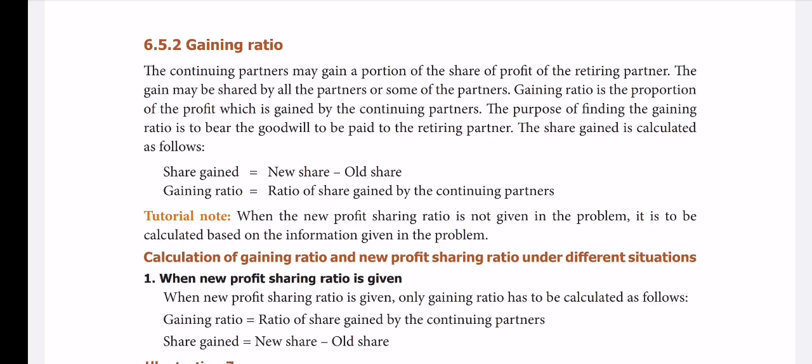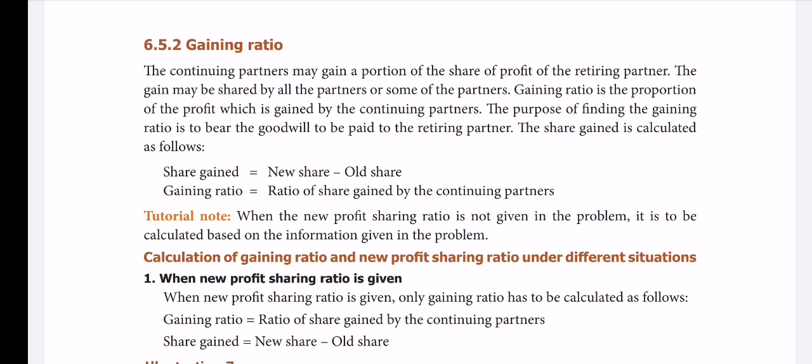The main purpose of calculating this gaining ratio is to determine the amount of goodwill to be paid to the retiring partner, the outgoing partner, at the time of leaving the business. For that purpose, we need to calculate gaining ratio.